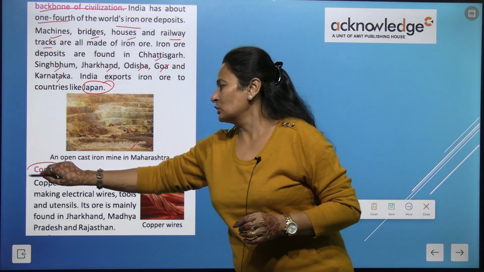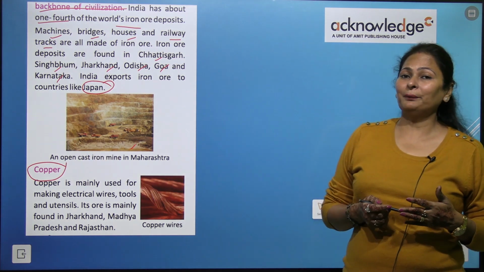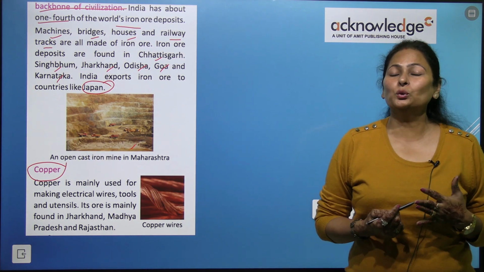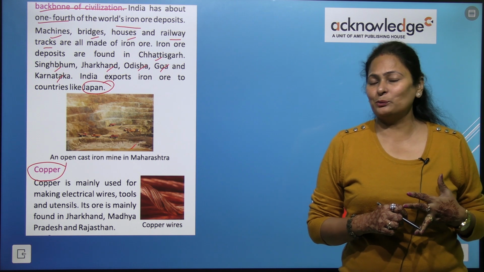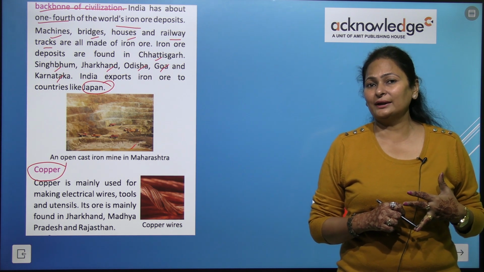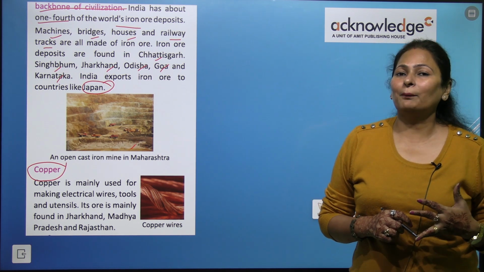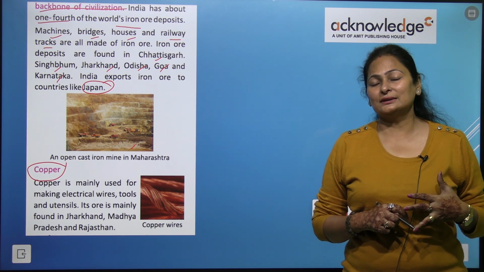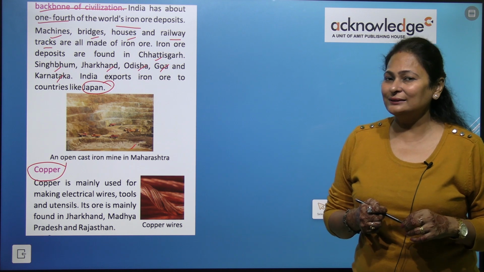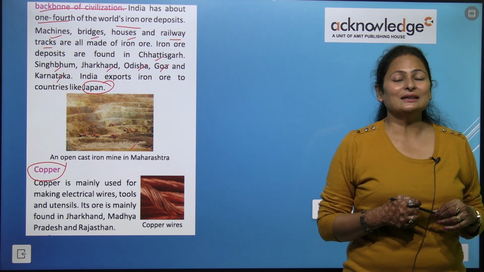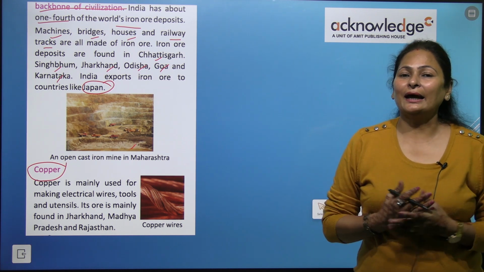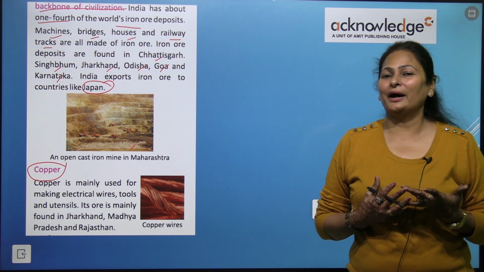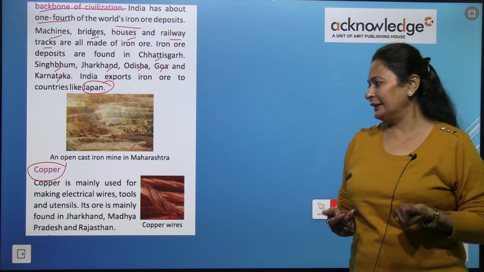So next is copper. Copper is mainly used in electrical wires. Why is it used in electrical wires? Because copper is a very good conductor of electricity. Now, what does conductor mean? Conductor means the electricity can pass through these wires very easily, right?